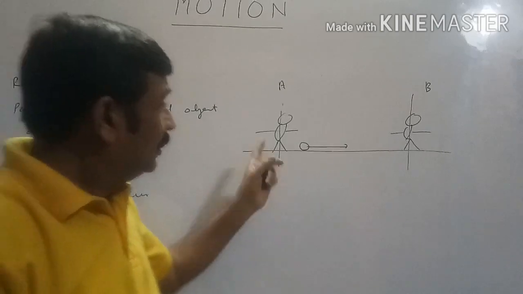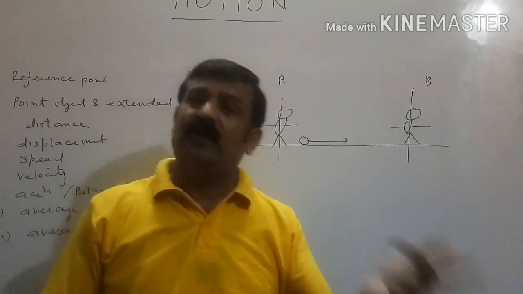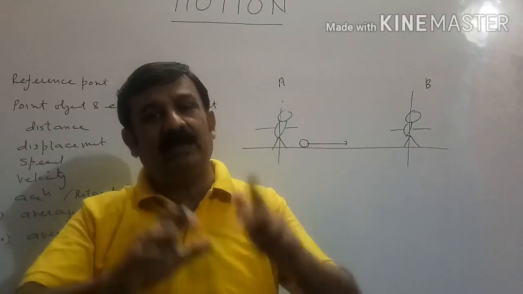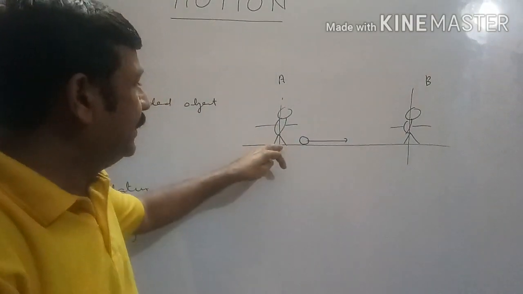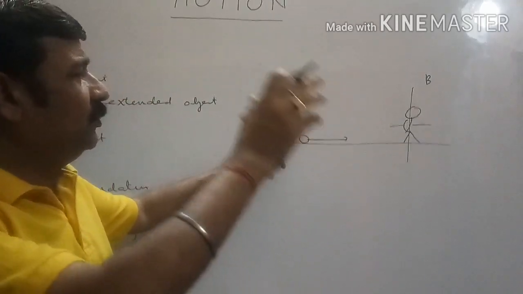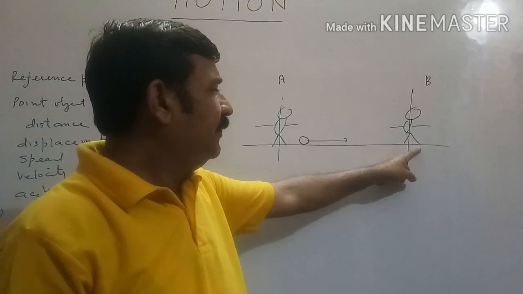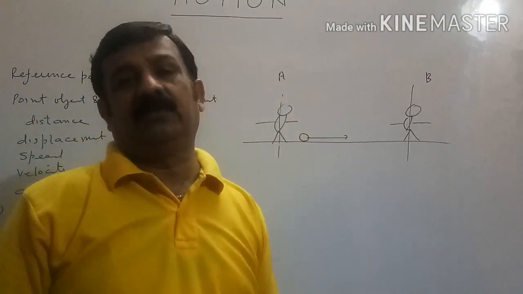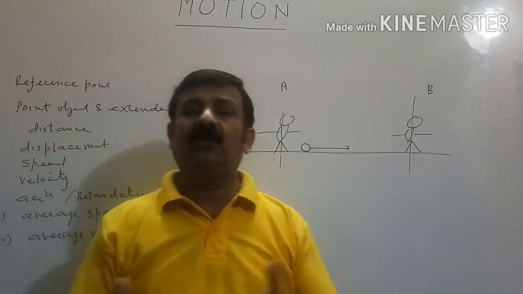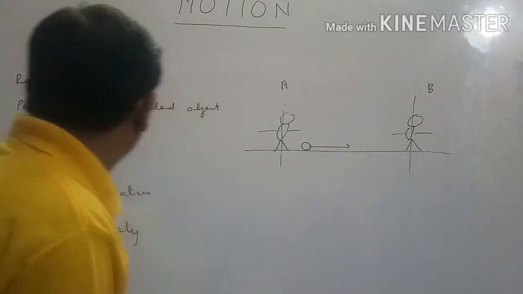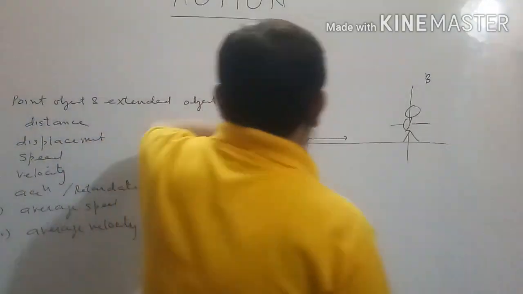So this friend is saying ball is moving away from us, this friend is saying ball is moving towards us, because whether motion is away from the observer or towards the observer is decided only by the reference point. If reference point is taken at A, we will say body is moving away from the observer. If reference point is taken as B, we will say that body is moving towards observer. So reference point is that point with respect to which we observe the motion of the body. Point object and extended object.